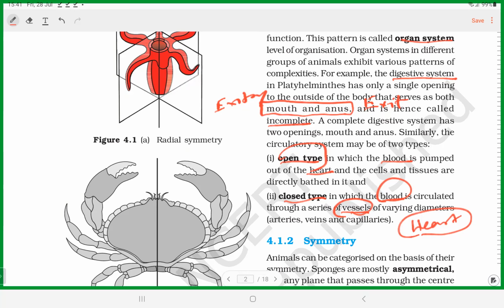Example, sponges. But look at us: our alimentary canal starts with mouth and ends with anus, food entry and waste exit through two different openings. That is called complete digestive system.